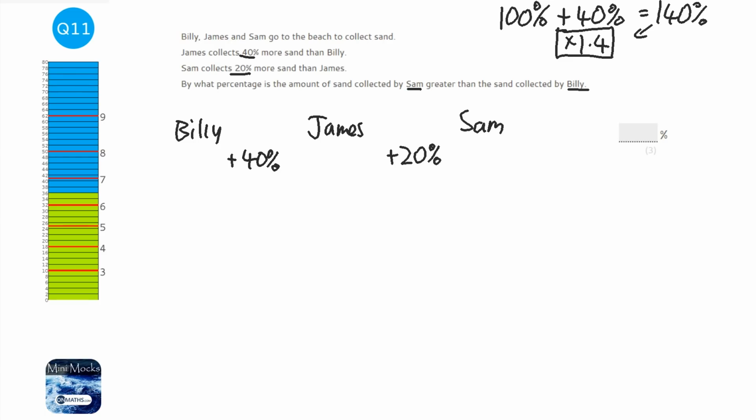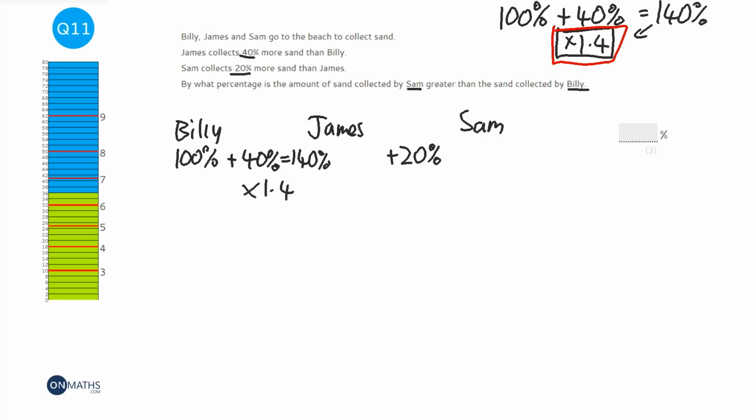The way of doing this, as I said, is to understand multipliers. So, we imagine Billy starts off with 100%, and he's gone up by 40%. So that means James now has 140% of what Billy has. Now, as a multiplier, that's going to be 1.4. So whatever amount Billy has, we're going to times that by 1.4 to get James's amount.